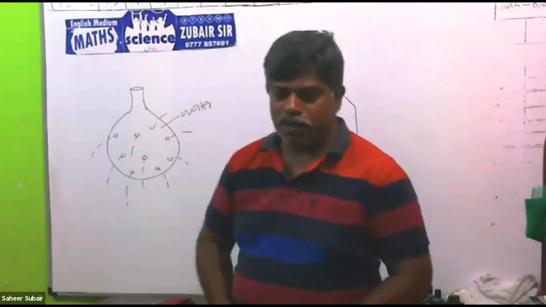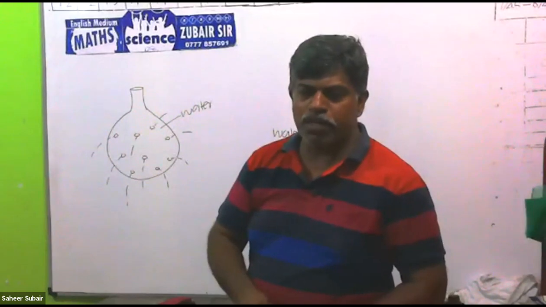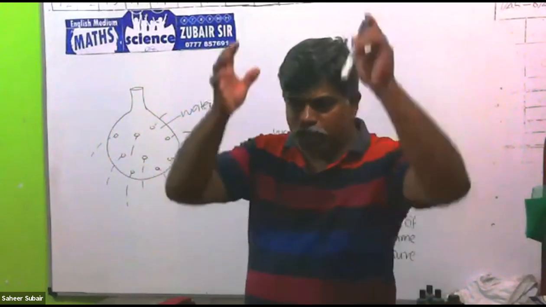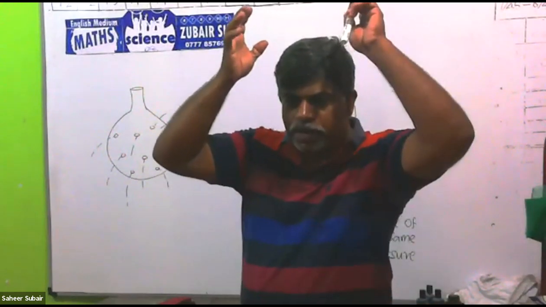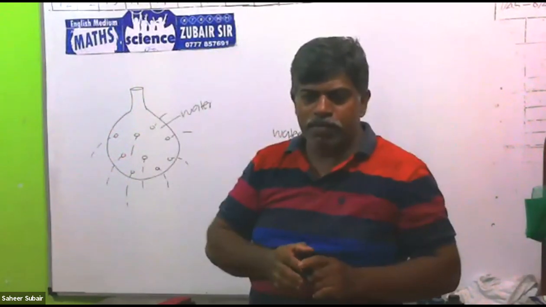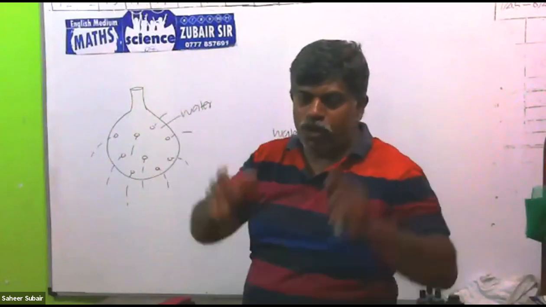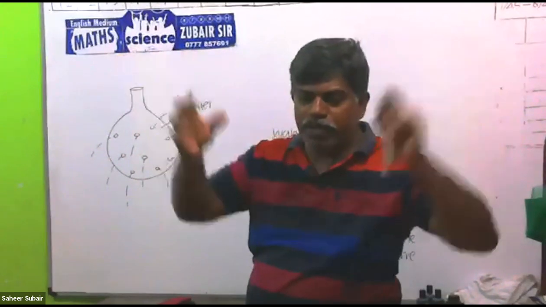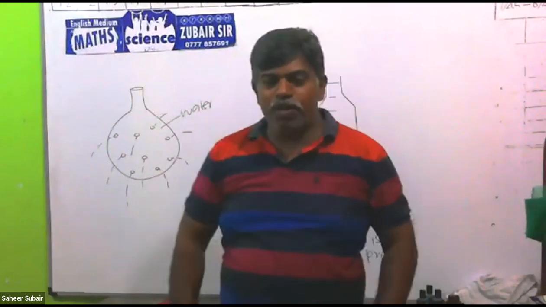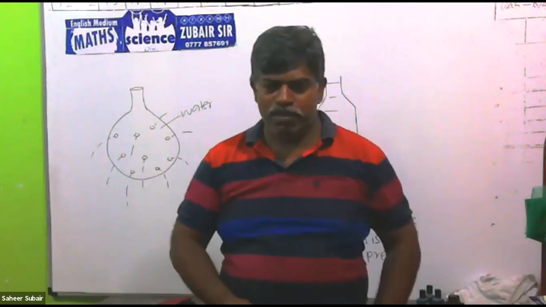What is the reason? Now we have studied pressure in the solid. When you keep something on our head, that is pressing downward only. So we are getting the pressure downward, and no pressure sideways. But liquid pressure is not like that. Liquid pressure is acting in all the directions.